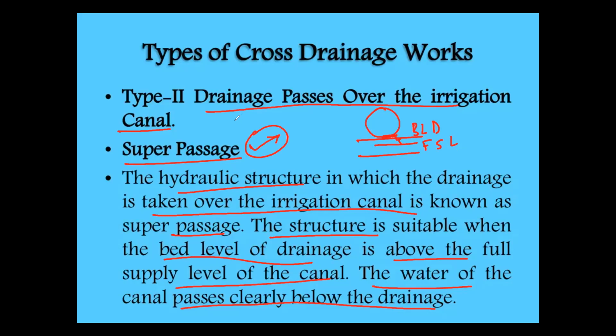In type 2 cross drainage works, there are super passage and siphon super passage. Super passage we study when the bed level of the drain is above the full supply level of the canal, then the structure suggested is super passage. Okay, I will show you that figure.